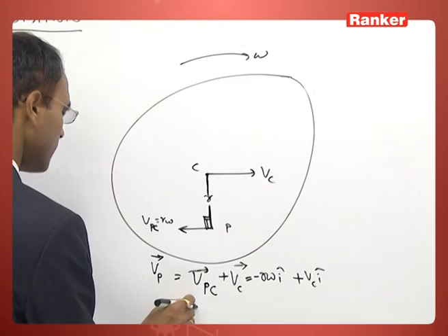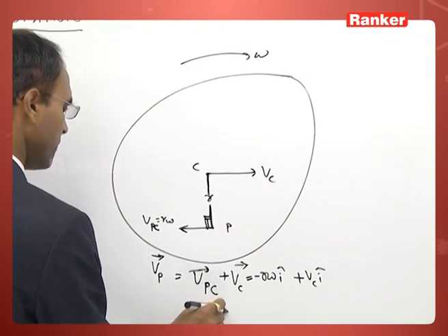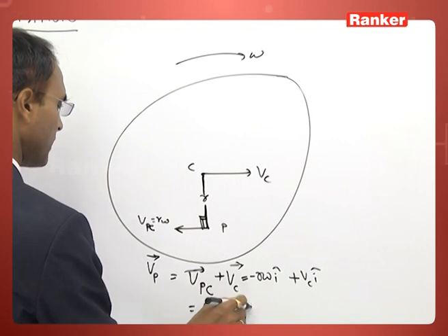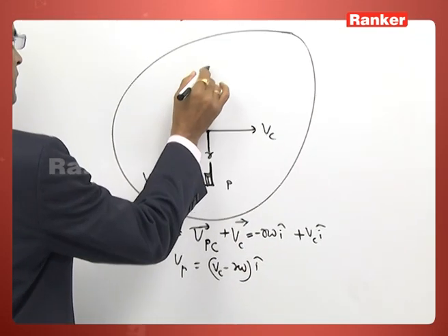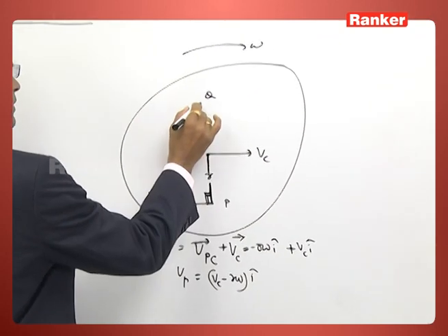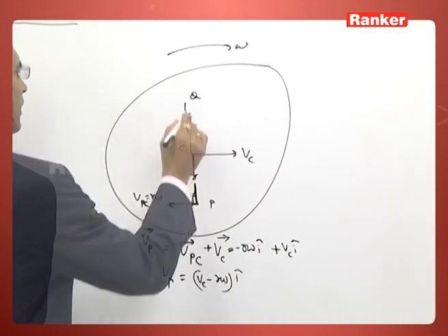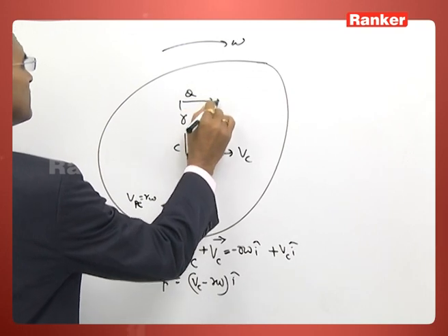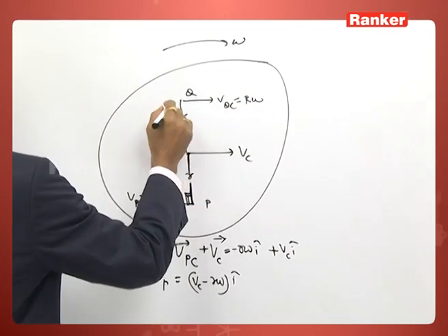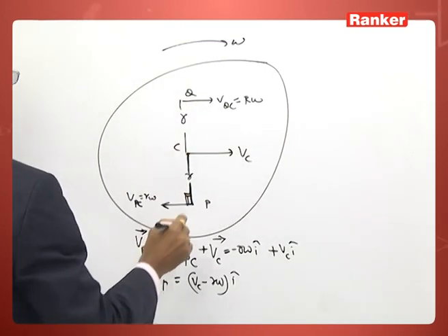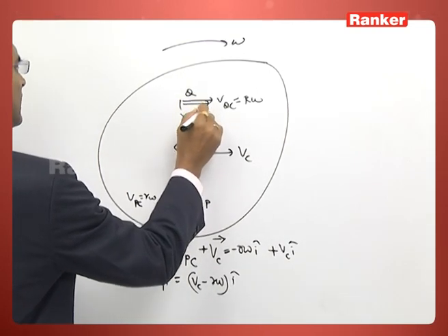So we are getting Vc minus r omega i cap. If you take this point here at a distance of say r, VQC will be in this direction and Vc will be in this direction.